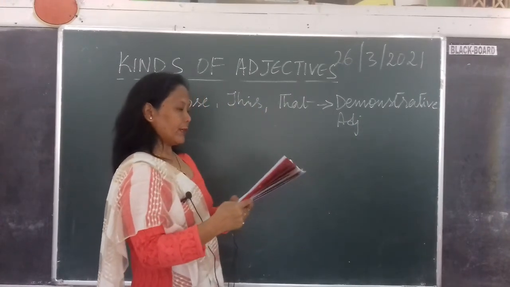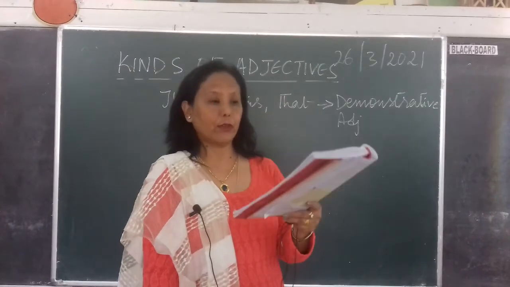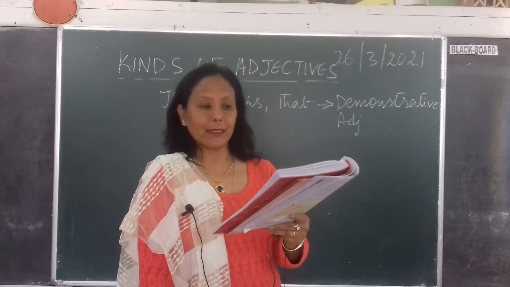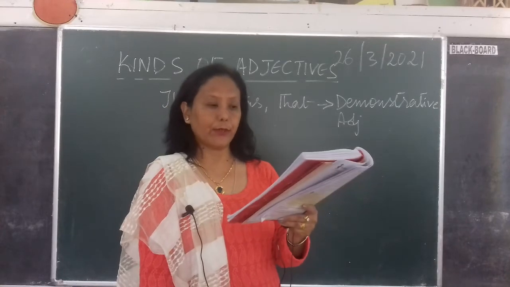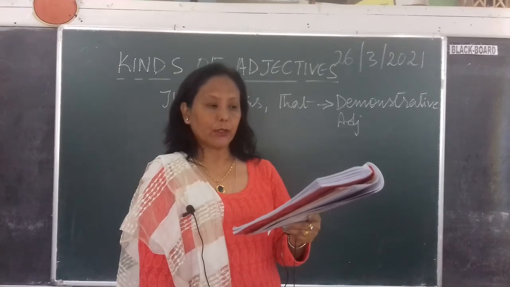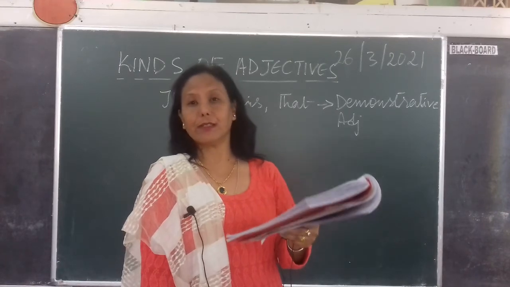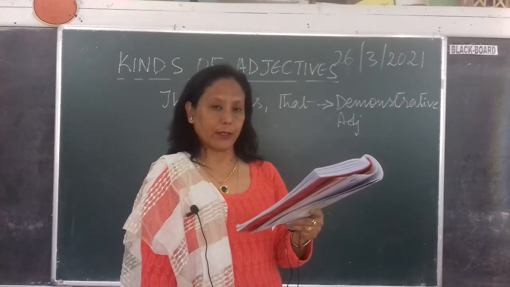So a demonstrative adjective will always be followed by a noun. So it will always have a noun. So for example, this is a wonderful piece of news. So that is demonstrative pronoun. So in demonstrative adjective, you have to write this news is great. So that is demonstrative adjective.